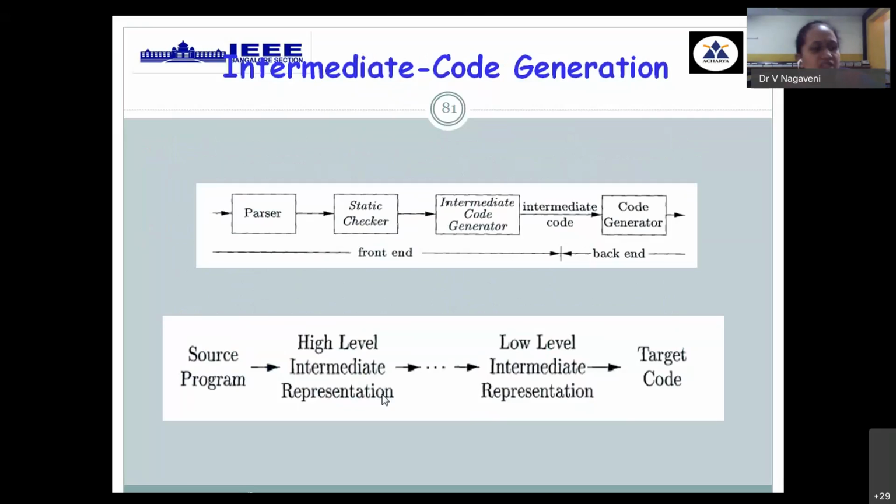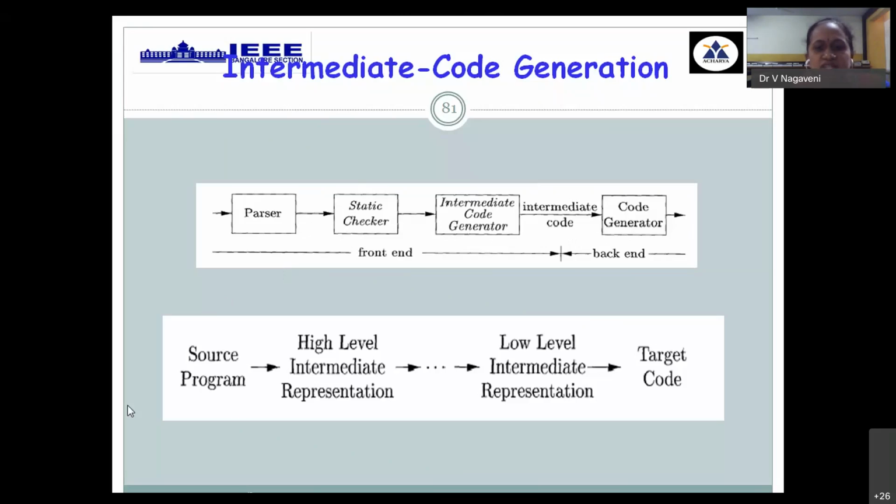Now we shift ourselves to the next part of your compiler called intermediate code generation. Once semantic analysis generates output in the form of modified parse tree, that modified parse tree is given as an input to intermediate code generation, wherein the output we get in this stage is standard intermediate code. We call it three address code as output, which is the end of your front end. From that, we go for back end stages.